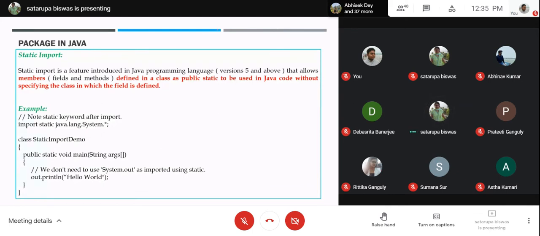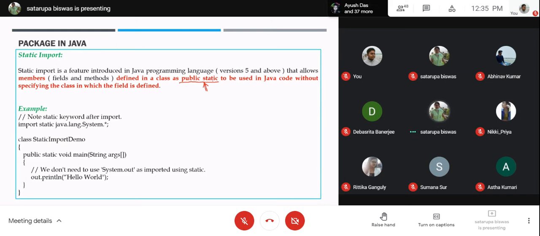Before that, this is a very important concept, static import. Static import statement. It is a very important feature which is present beyond Java 5 that allows members defined in a class as public static. This thing is very important. This only happens for the public static variables or methods, which are declared as public static, to be used in a Java code without specifying the class.